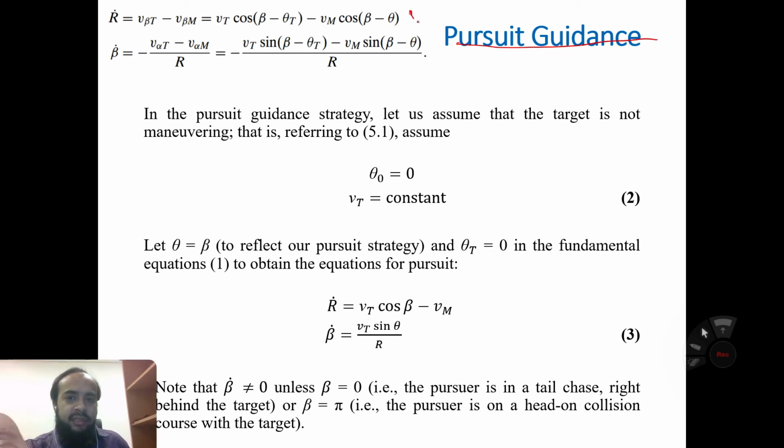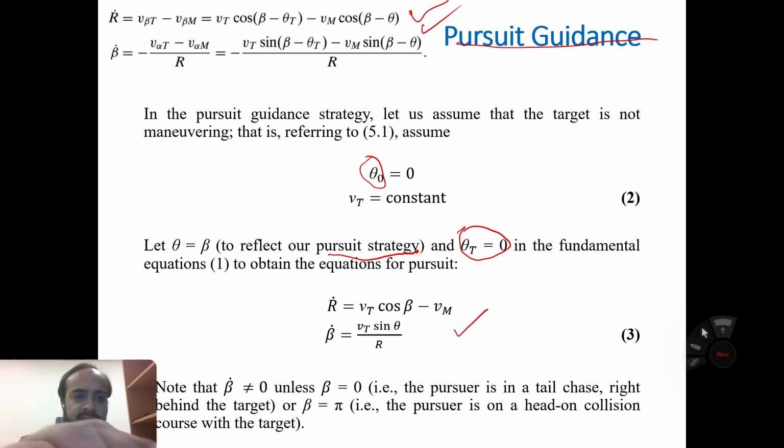So we know this equation. In the pursuit guidance strategy, let us assume that the target is not maneuvering. That is referring to 5.1. Assume that theta naught is any arbitrary value, heading value is equal to 0, and the target velocity Vt is constant. And also in this pursuit strategy, we assume that theta equals beta and theta t equals 0. That is, the target is not maneuvering. Theta t equals 0 in the fundamental equation number 1, to obtain this equation.